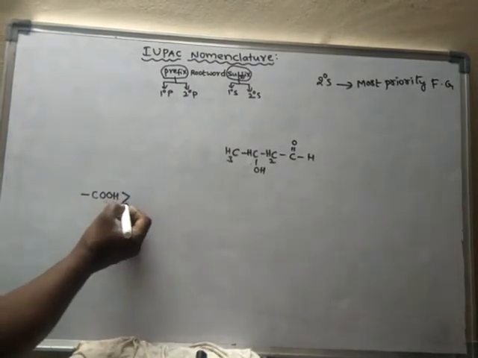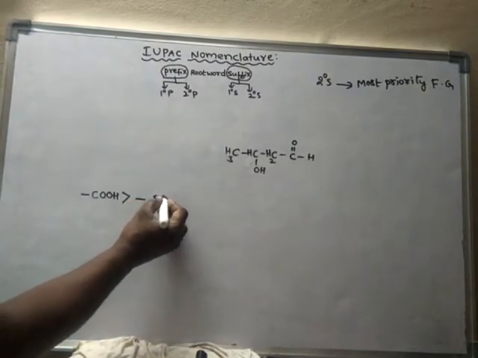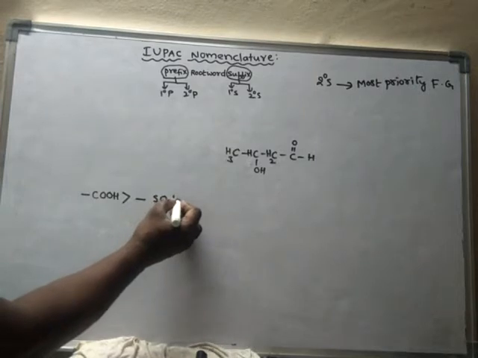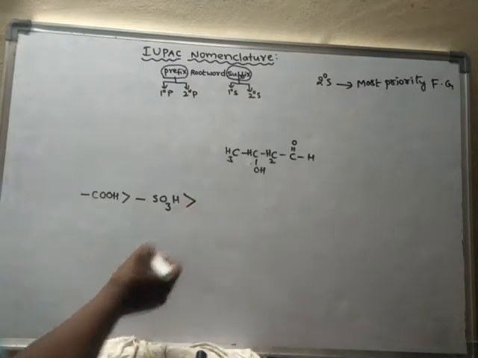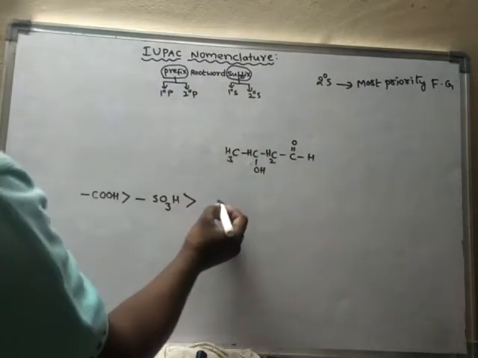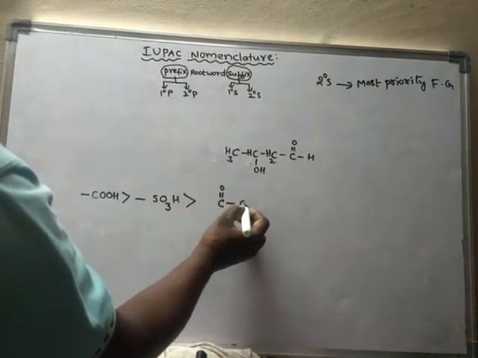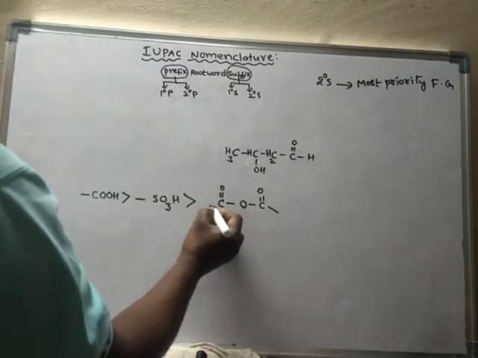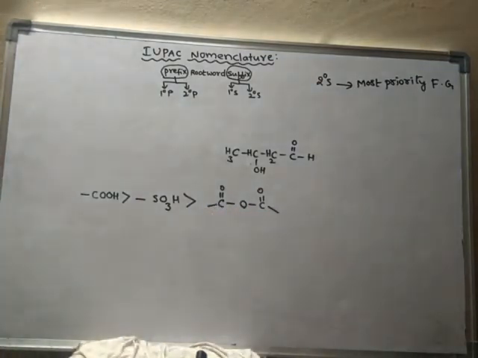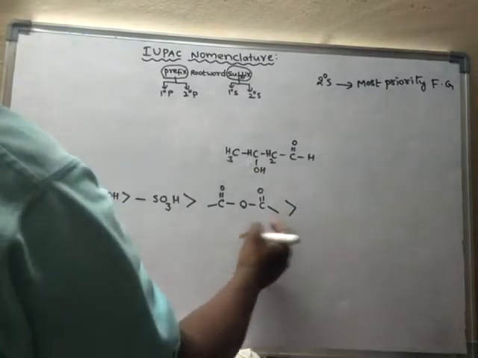It is given more priority than sulfonic acid functional group, and this is having more priority than acid anhydride functional group.